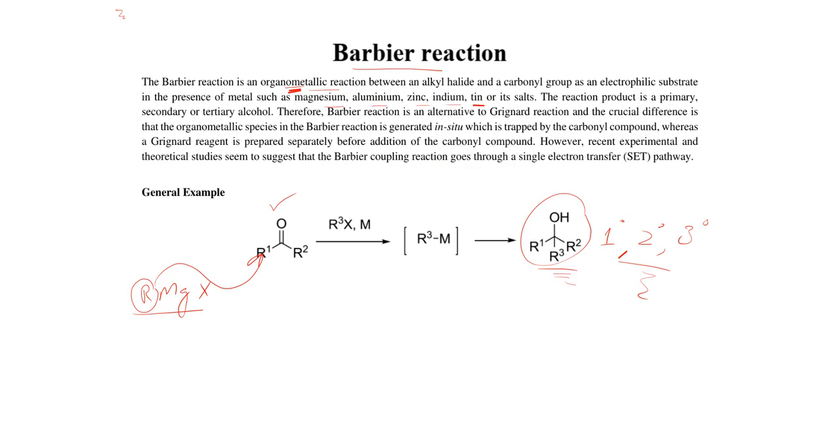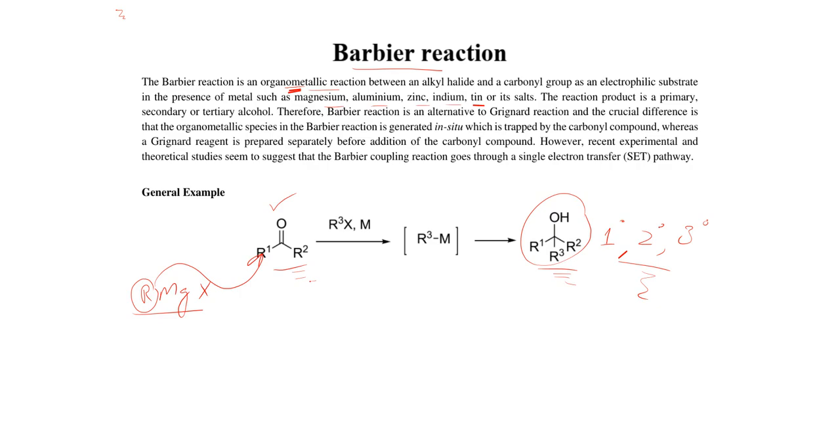So this Barbier reaction is an alternative to the Grignard reaction, and in this reaction different types of organometallic compounds are generated in situ, which are trapped by carbonyl functionality. So how will this organometallic compound be synthesized first? This organometallic compound is generated in situ by a single electron transfer reaction, and then this organometallic reacts with different types of carbonyl functionality.